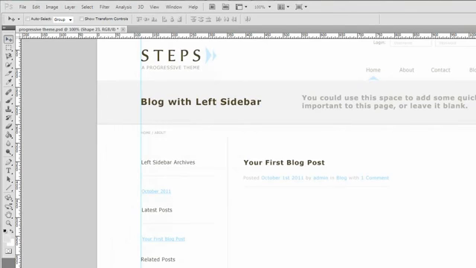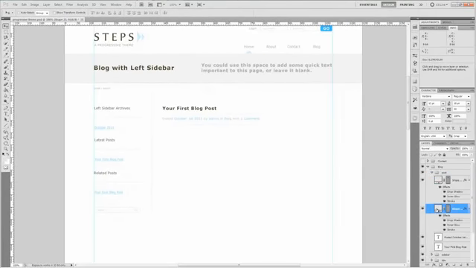Alright, so go ahead and grab the separator, hold down Alt, click and drag to copy it. Let's try to create some even spacing for our separators against the blog post information. There we go. Hold down Control and select both. And let's create some spacing between the title and blog information. Okay, we need to grab this as well. Alright, now we can create some space. And that should be good right there.